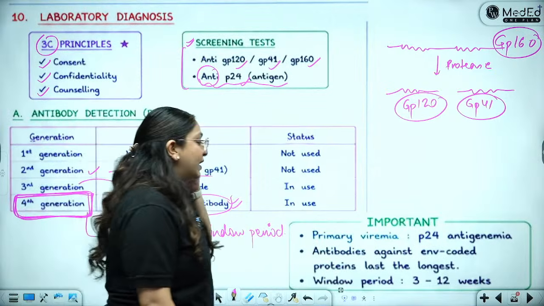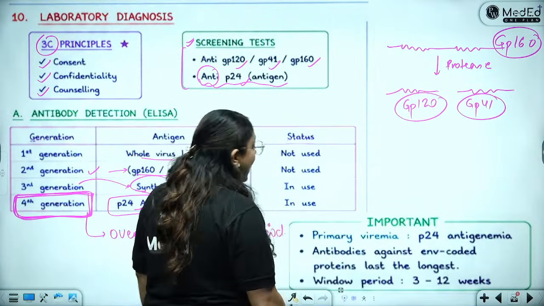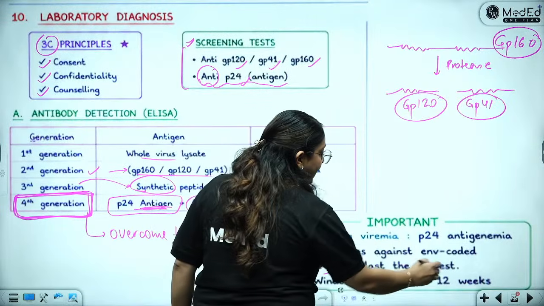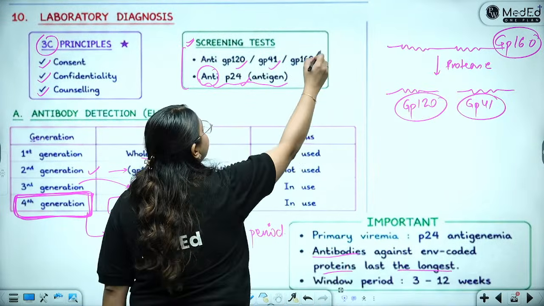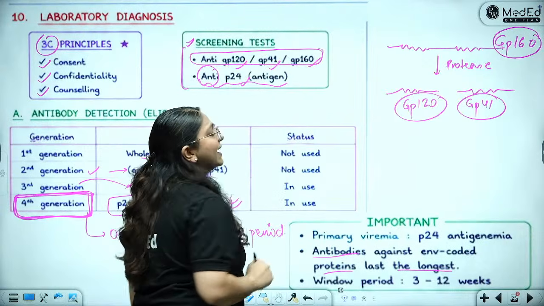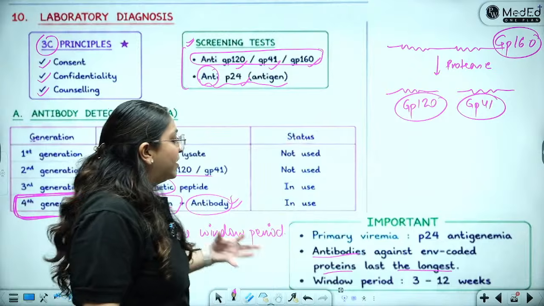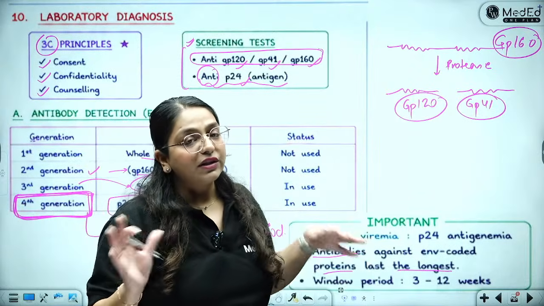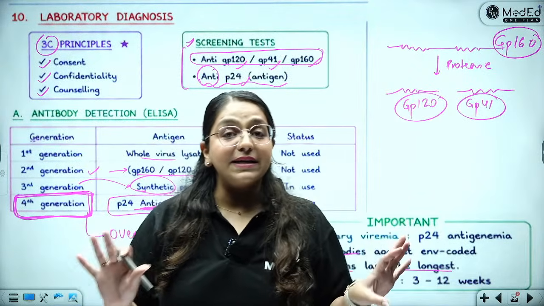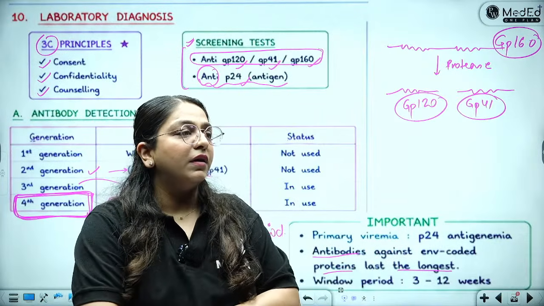So P24 antigenemia. Okay, and antibodies against the proteins, they last the longest. That is why we prefer to detect antibodies against these guys, because they last the longest always, and the window period, which is around 3 to 12 weeks, can be overcome by detecting the antigen.